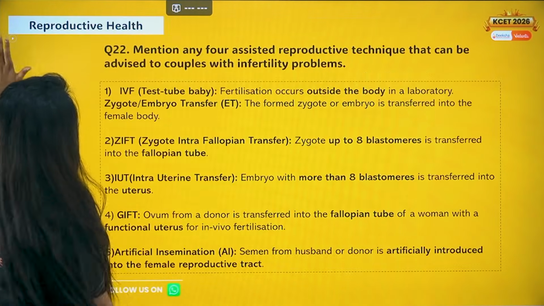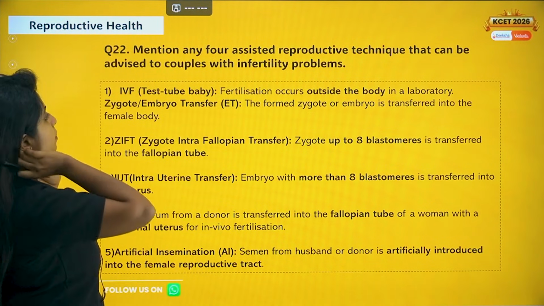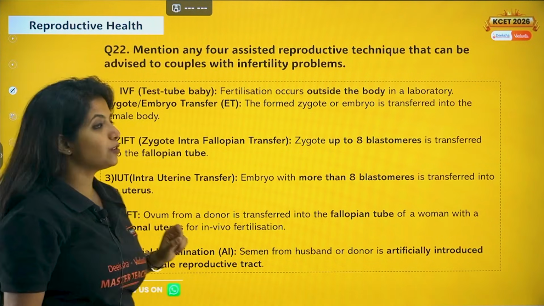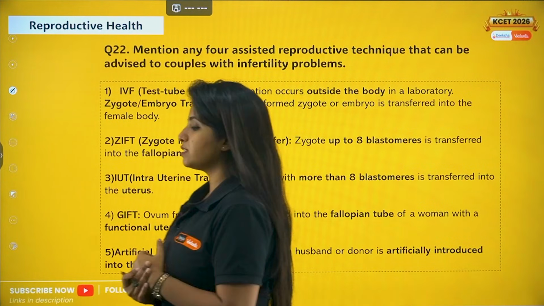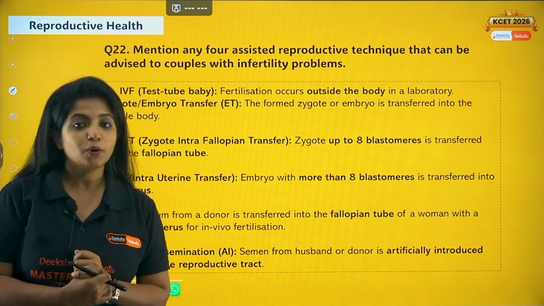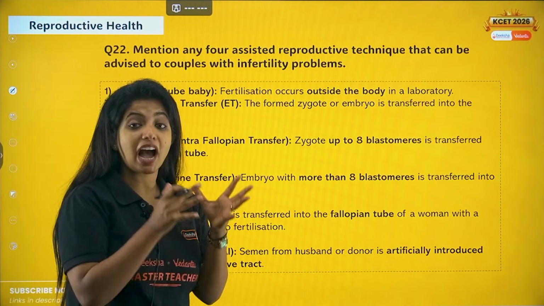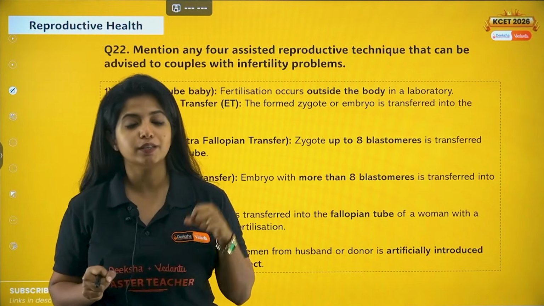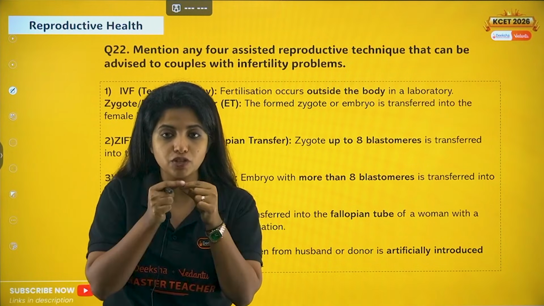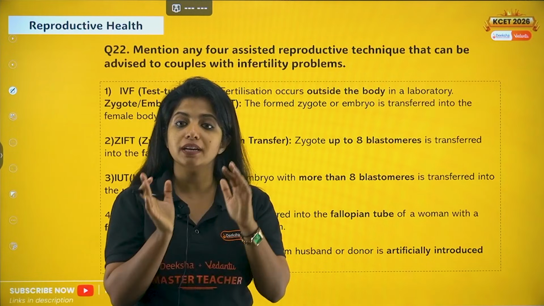Cool? Fine. Now mention any 4 assisted reproductive techniques that can be advised to couples with infertility problems. Since they have infertility problems, we have to go to an infertility clinic, and there you have certain things such as IVF. What do you mean by IVF? In vitro fertilization. That means fertilization outside the body, within laboratory conditions. So over here, sperm and egg are taken and fused in the laboratory. This is known as IVF, where fertilization is happening outside.